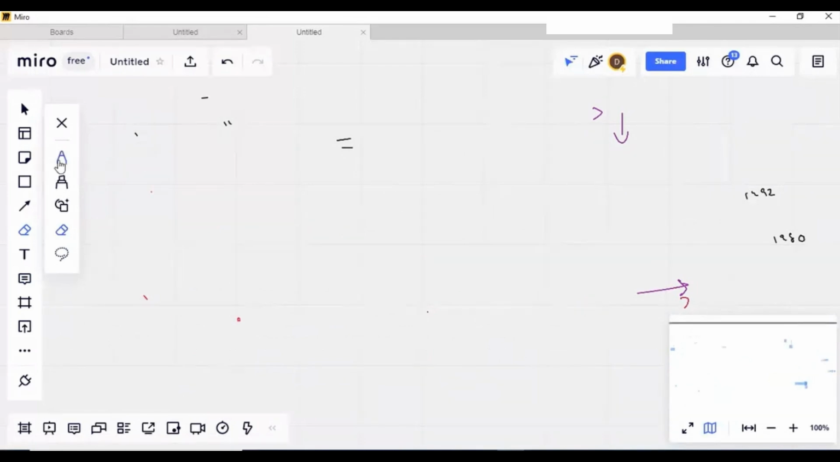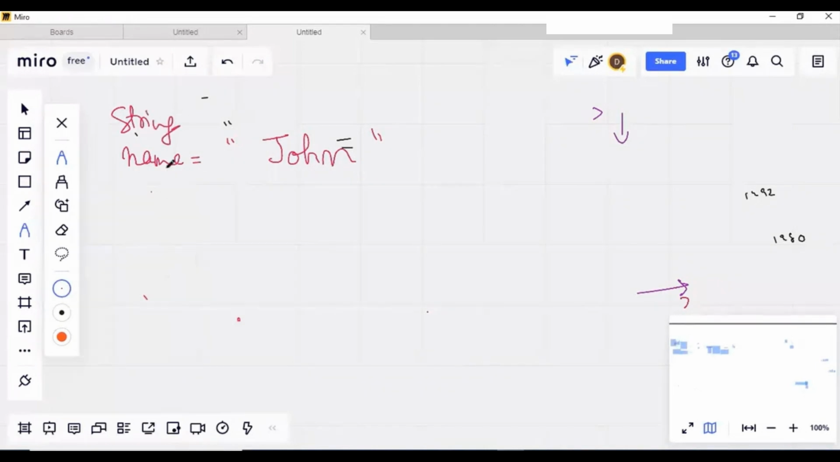I'm just joining all these things now. So here you can see what is written there. Name is equal to John. Okay, name is string, you came to know. And I had just told you that this string can be represented by percentage %s, right?